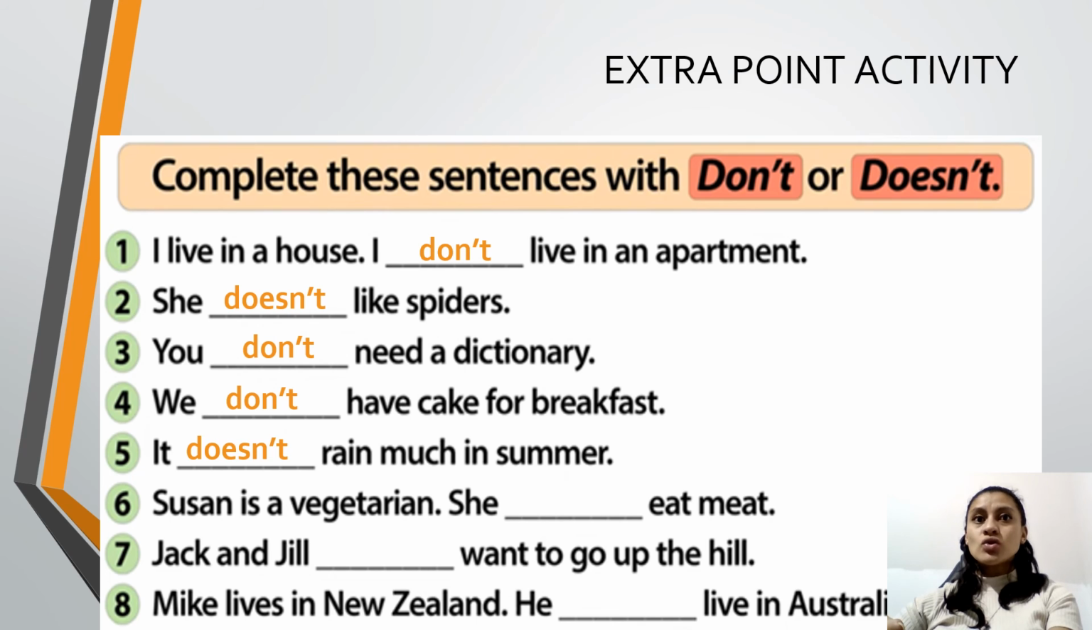Number six, Susan is a vegetarian. She doesn't eat meat, right? Very good, excellent. Number seven, Jack and Jill don't want to go up the hill. Right, so remember, Jack and Jill is like they, so we're going to use don't. Very good, congratulations, you're very smart. And number eight, Mike lives in New Zealand. He doesn't live in Australia. Very good, excellent, congratulations for all of you.